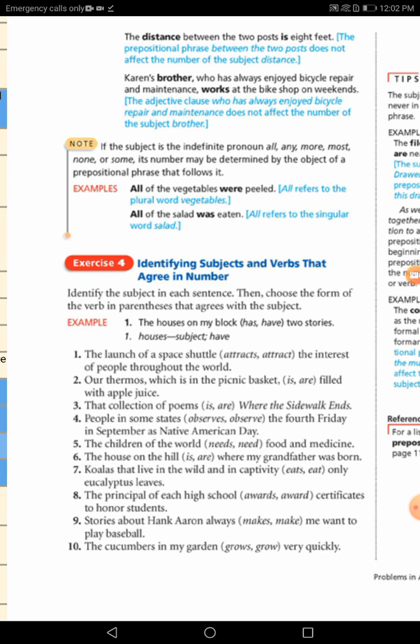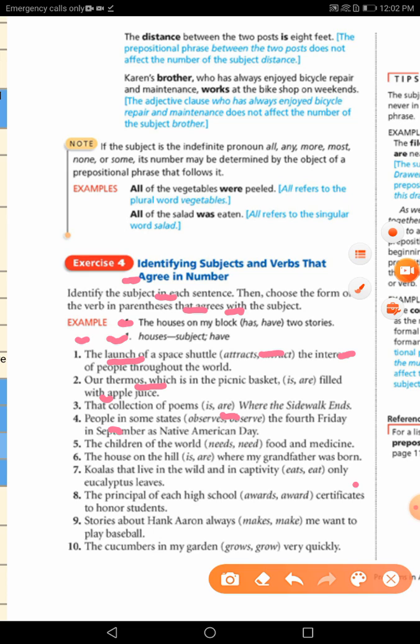The launch. Be careful, guys. We match between the subject, which for sure is launch, and the verb should be attracts, not attract. Number 2: our thermos, which is in the picnic basket, is or are filled with apple juice. Thermos here, so we have are.